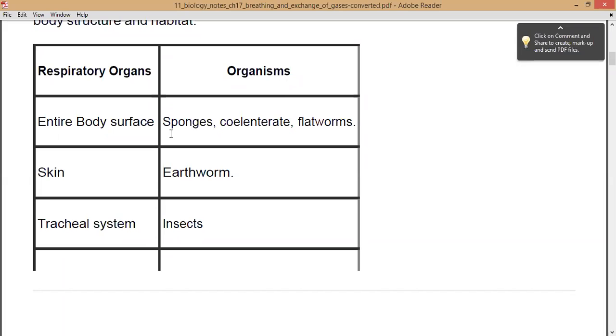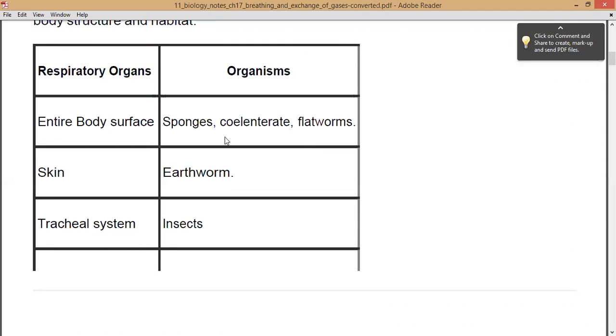In organisms like sponges, coelenterata and flatworms, they possess the entire body surface as the respiratory organ. So their whole body surface only acts as what? The respiratory organ, right? Next is the earthworm. They use the skin as a respiratory organ. So through the skin only the earthworm respires.